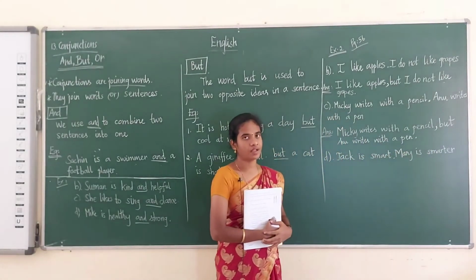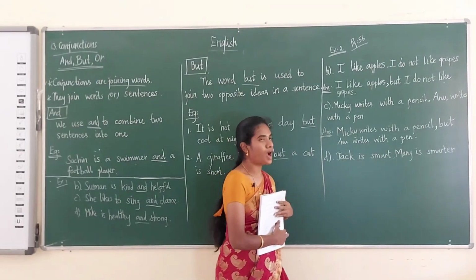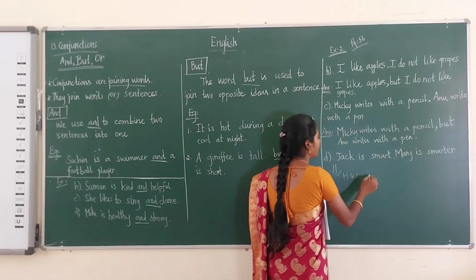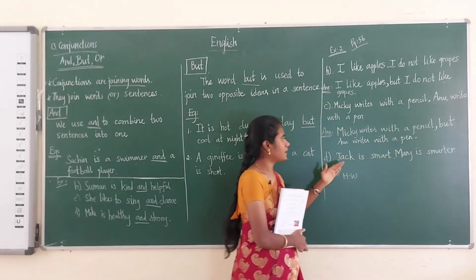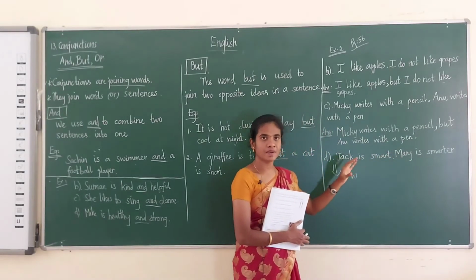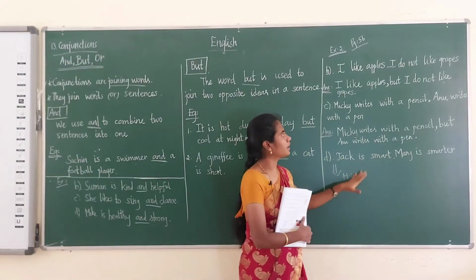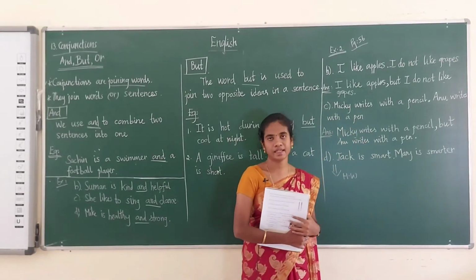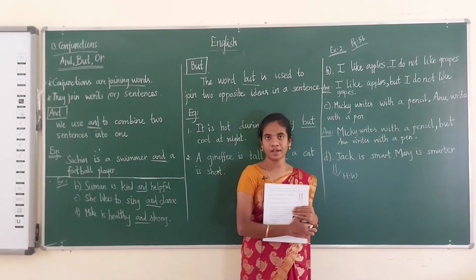Are you clear with this? And this one, D, you have to do as homework. You have to write by using the word but: Jack is smart, Mary is smarter. Join these two sentences by using the word but. You can refer to the above one as the example. Students, are you clear with this?